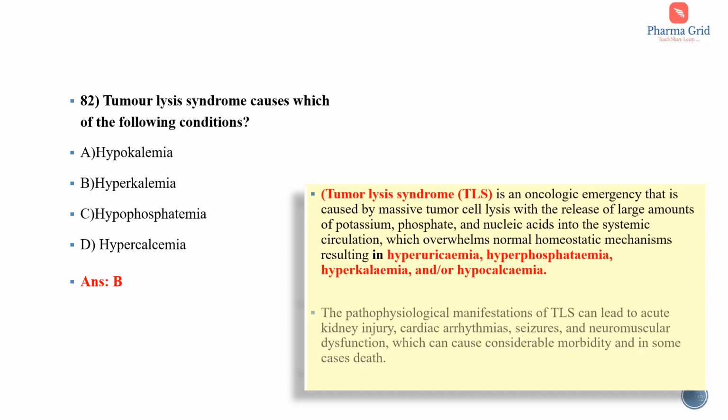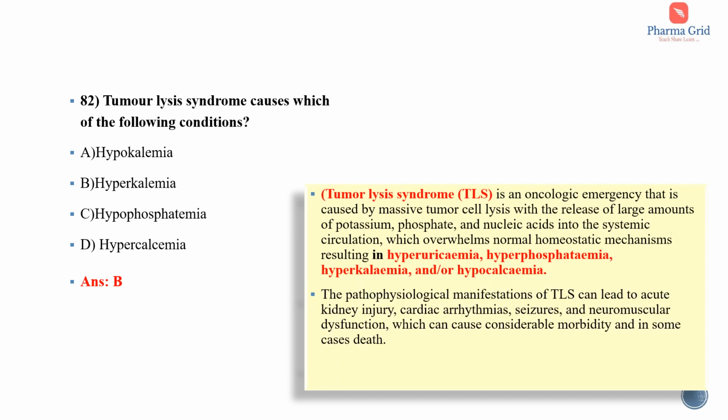So first of all, what is this tumor lysis syndrome? Tumor lysis syndrome is an oncologic emergency that is caused by massive tumor cell lysis with the release of large amounts of potassium, phosphate and nucleic acids into the systemic circulation, which overwhelms normal homeostatic mechanisms, resulting in hyperuricemia, hyperphosphatemia, hyperkalemia and or hypocalcemia. So TLS is associated with the conditions such as hyperuricemia, hyperphosphatemia, hyperkalemia and or hypocalcemia.